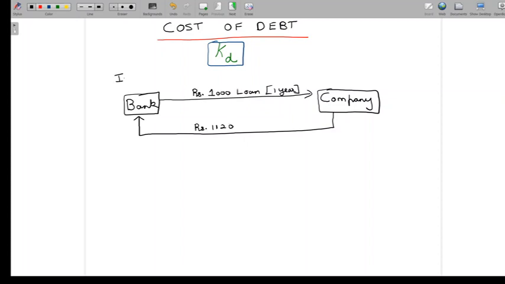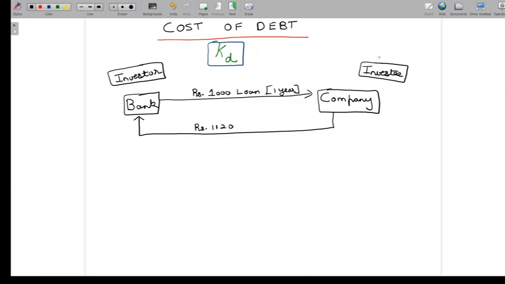Now, the first thing we'll have to understand here is, in this capital movement process, the bank is the investor and the company is the investee. Why do we say this? From the perspective of the bank, by giving a loan, it has invested 1000 rupees in an asset. For the bank, the loan that it has given is an asset. So we call the bank an investor.